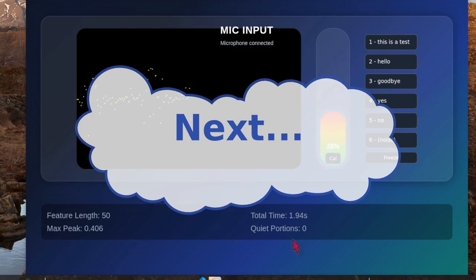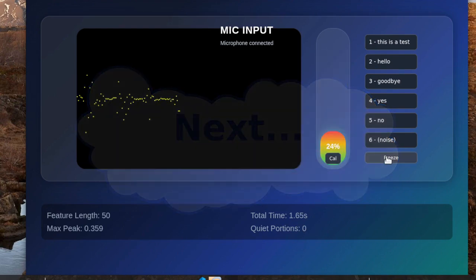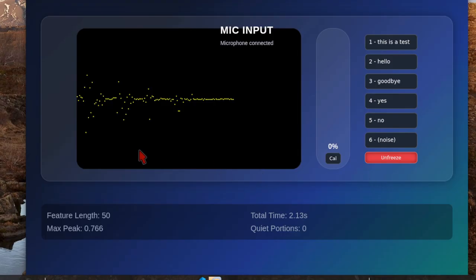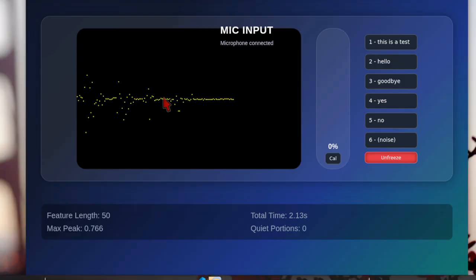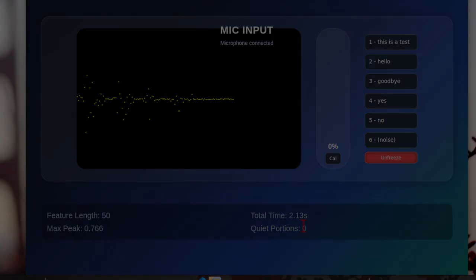Well, it sort of works. This is a test. I froze it. Okay. That right there is a quiet portion. That's a quiet portion. There should be at least three quiet portions. And so that didn't work.